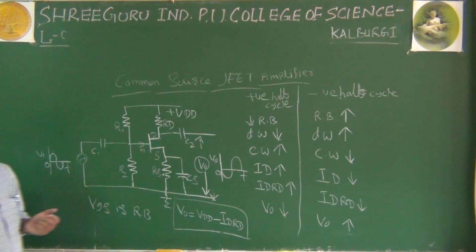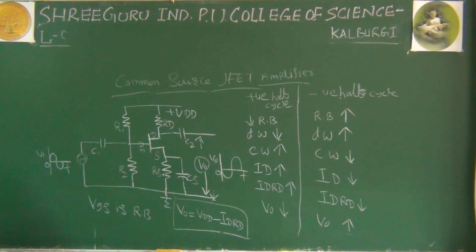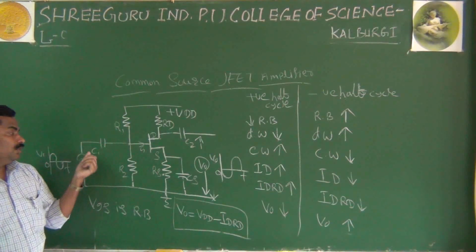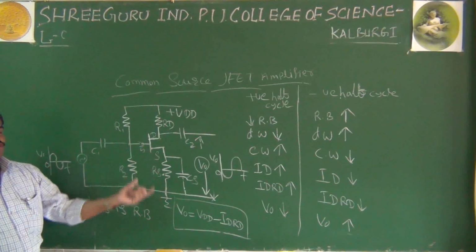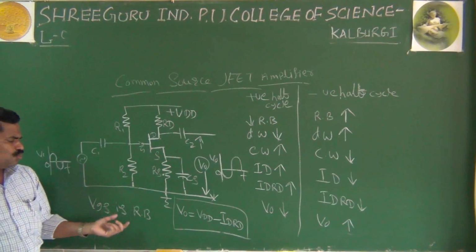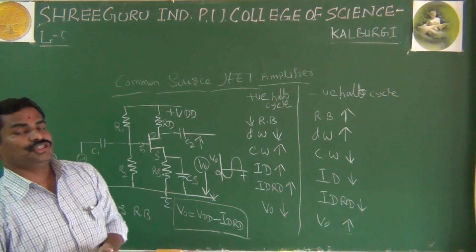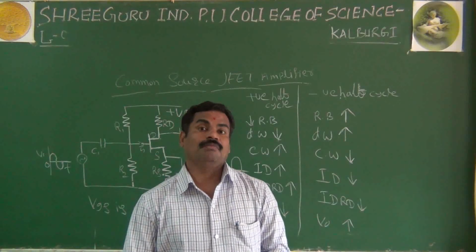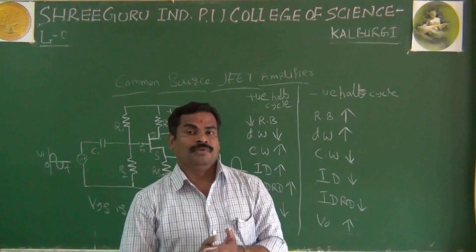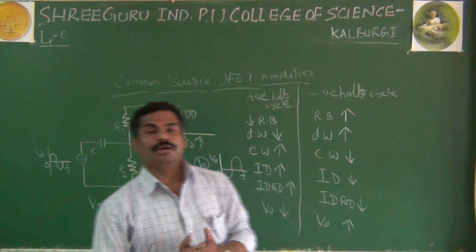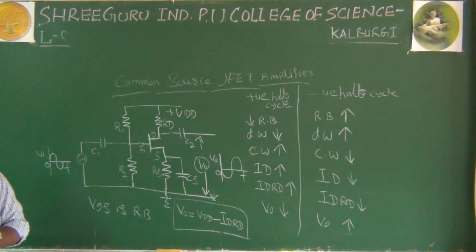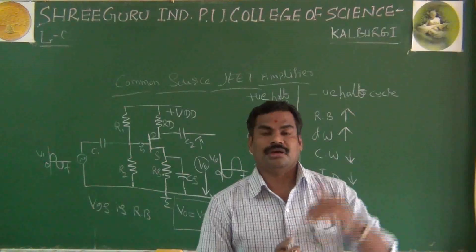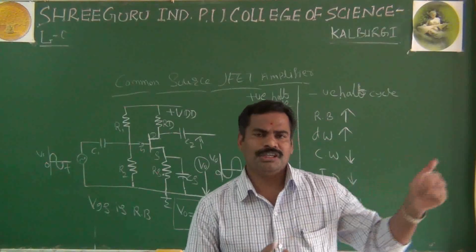And as I said, the most important thing about the working principle of your common source JFET amplifier is that you are applying the input to the gate and source terminal. And only in the saturation region, or pinch-off region, does your JFET act as an amplifier, because in that region the current will be constant. As we know already, what is called the pinch-off region? It is a particular region in which the current will be constant. I studied this in detail in the first topic, so I am not going into detail about that.